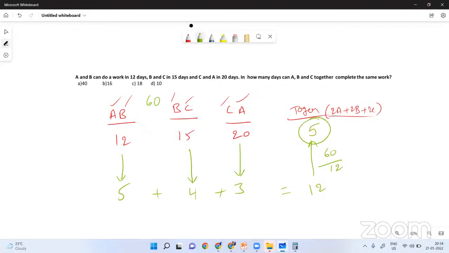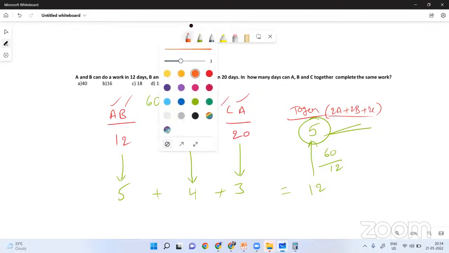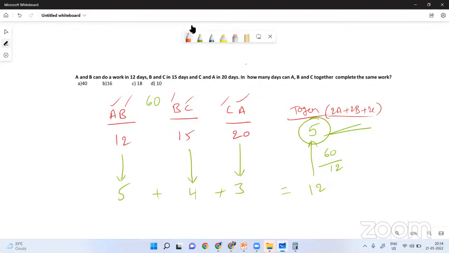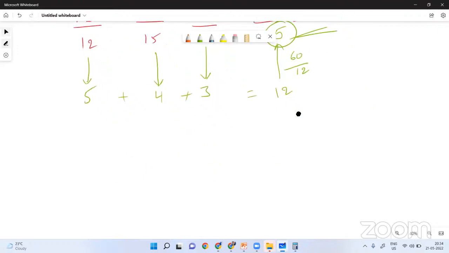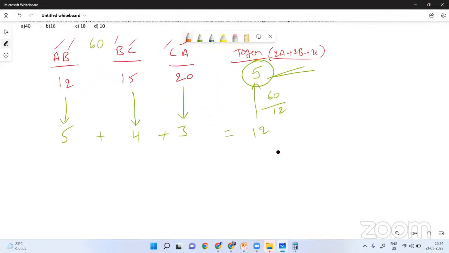But now, if you observe, this answer is not 5. The answer for this question is not 5. The 5 indicates the number of days they are taking if A, B, C are working two times, but not one time. So if they are working two times, they can finish in 5 days. But they are working for a single time. Are you getting my point? So just imagine ABC is a team, team X. Now 2x equal to 5. Then x equal to how much?